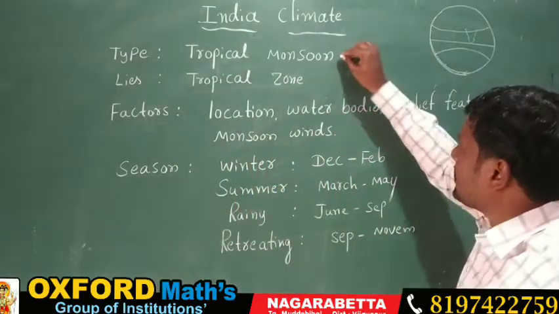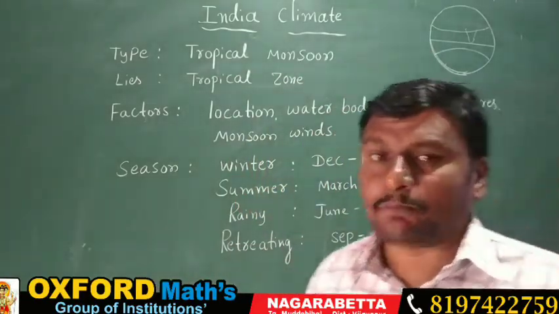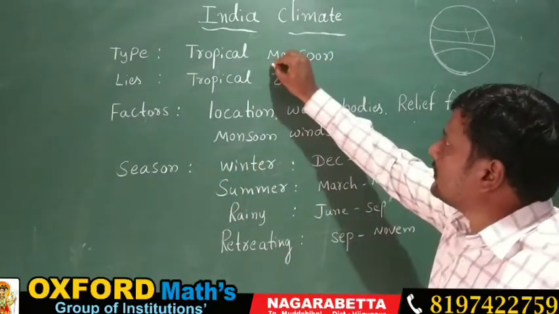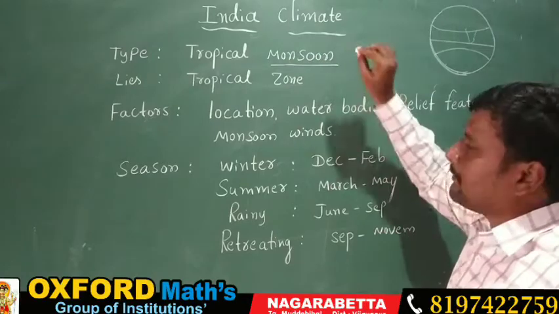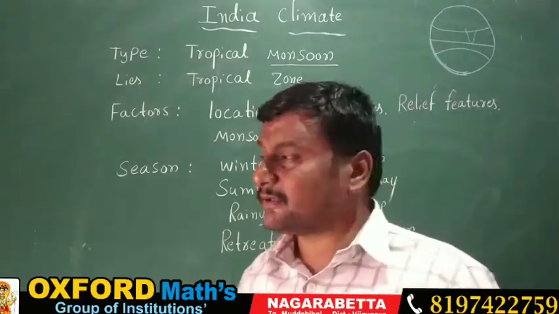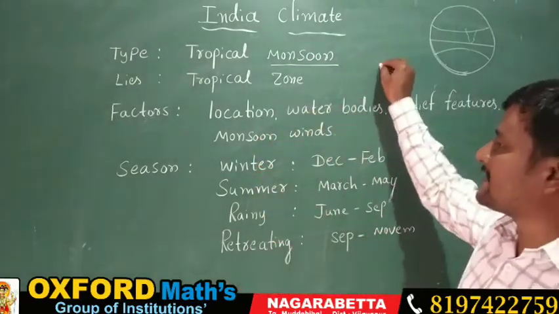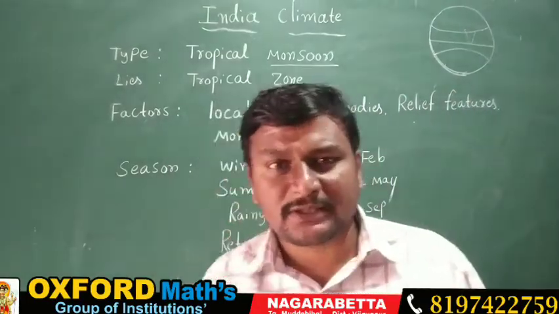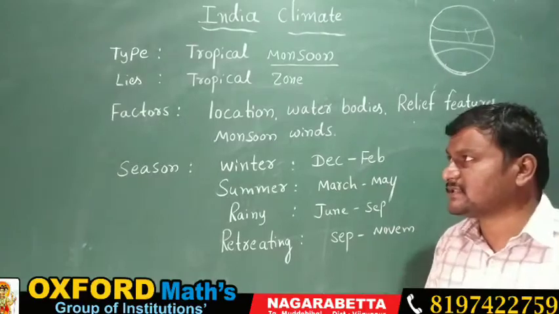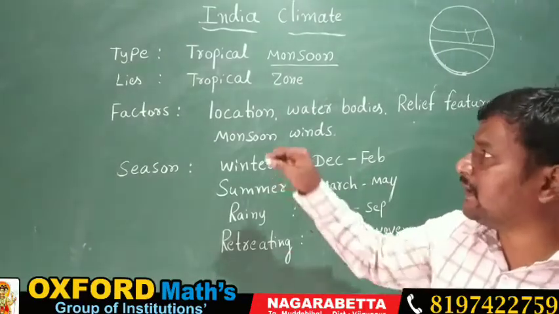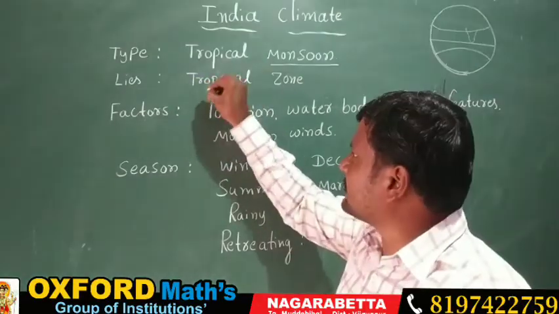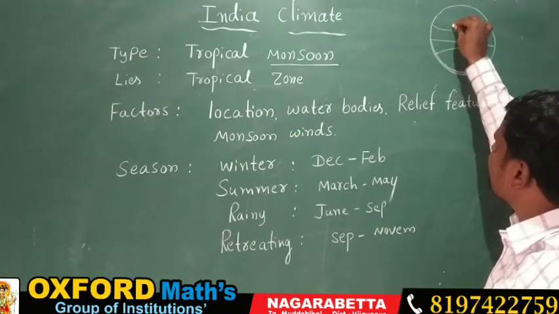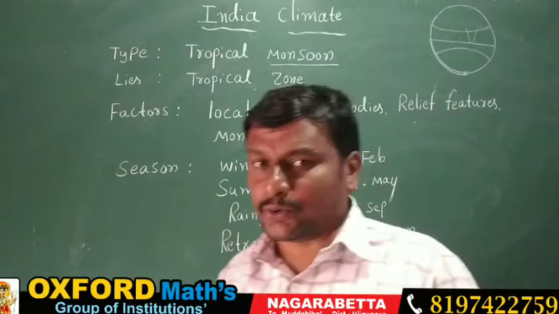So here which type of climate do we have? Tropical monsoon climate. So monsoon means what here? Monsoon is an Arabic word derived from mausam. Mausam means what? It is called a season. So season-wise what happens? The climate is going to change in India. And where does India lie? It lies in the tropical zone. Tropical zone means in this area India is located.